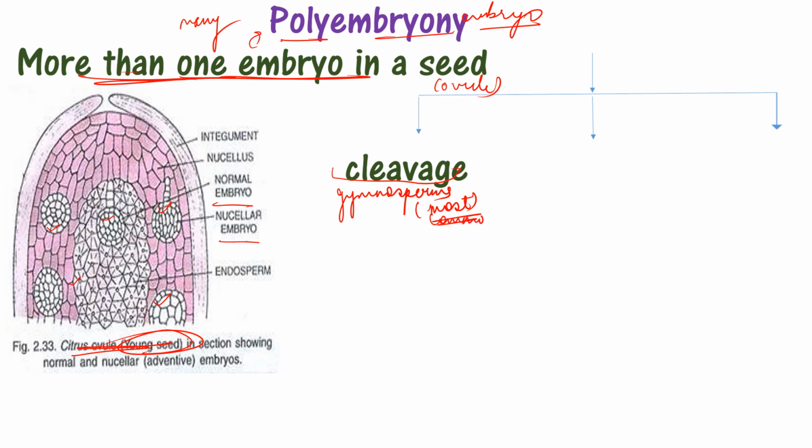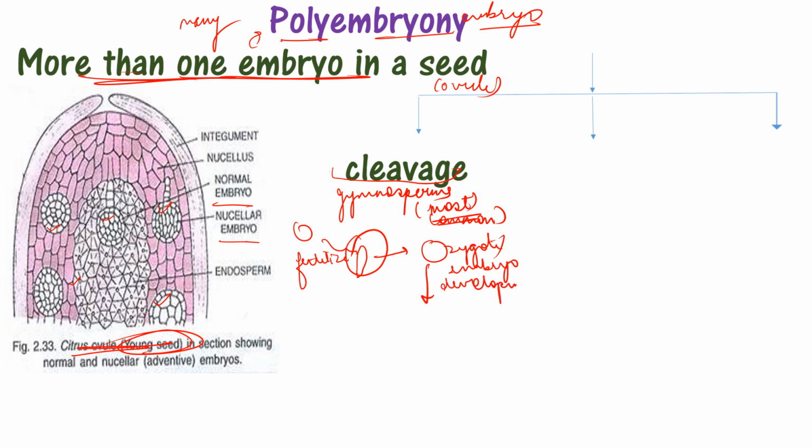What happens in cleavage polyembryony is that generally an ovule is present, and in that one egg is present, and a male gamete comes and fertilizes it. This is a general condition, and this will grow into a zygote, and then into an embryo. But now what will happen? This developing embryo will undergo cleavage, and it will form two embryos. So these two embryos are formed from this developing embryo by the process of cleavage, and that will result in more than one embryo in the ovule, or we can say seed. So this is a type of cleavage polyembryony.